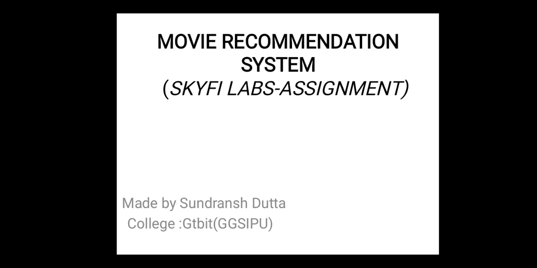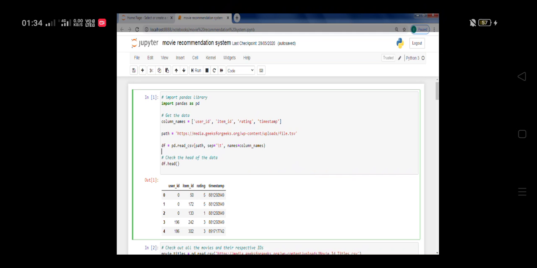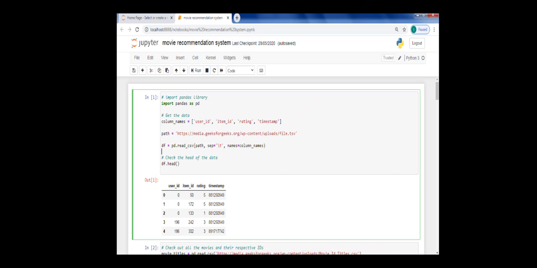So for this you have to download two files. I have given the link in the description for that. In the first file, we would have the movie ID, title and the genre. Movie ID is the unique ID for every movie. Title is the name of the movie.